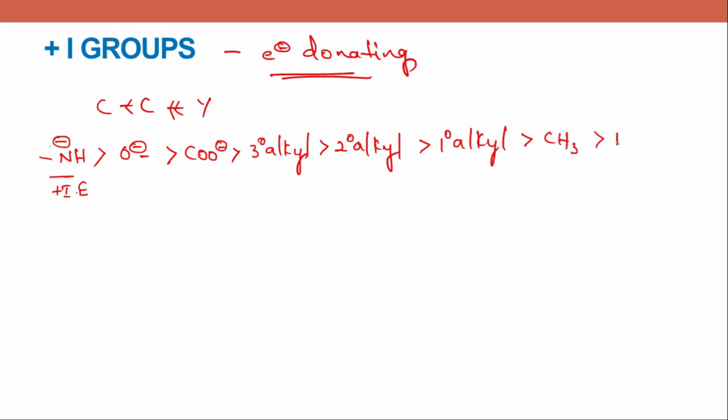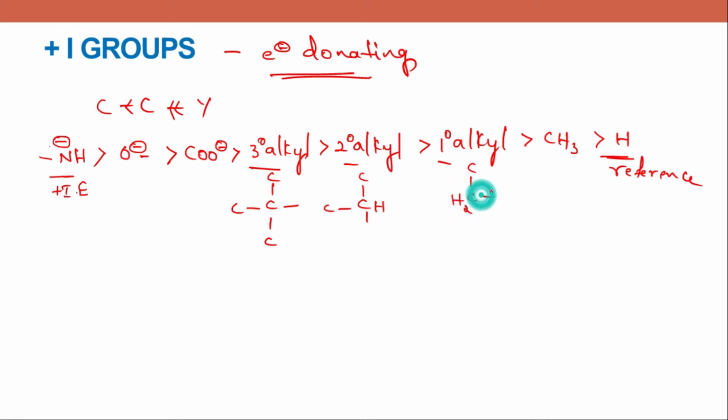And then H, the hydrogen, is the reference here. Okay, we have learnt in the first video of GOC what is tertiary, secondary, and primary alkyl. Carbon attached to 3 more carbons is tertiary. Carbon attached to 2 more carbons is called secondary, and the carbon attached to 1 more carbon is called primary.